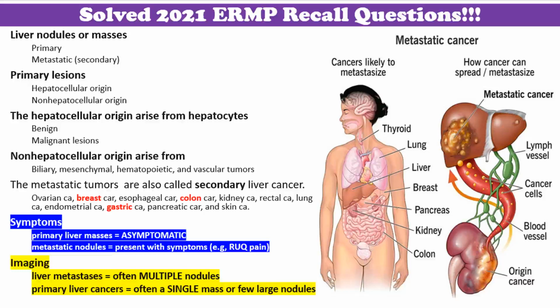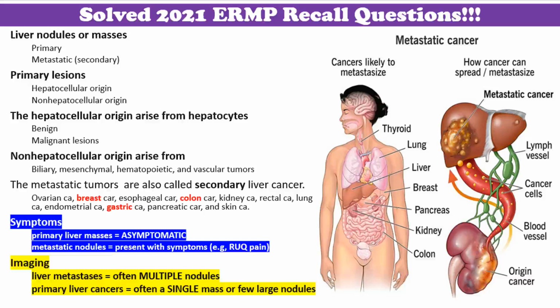Liver nodules or masses can be divided broadly into primary and metastatic, also known as secondary nodules. The primary lesions can be further divided into those of hepatocellular origin and non-hepatocellular origin. The hepatocellular origin category consists of benign and malignant lesions arising from hepatocytes, while the non-hepatocellular origin category includes biliary, mesenchymal, hematopoietic, and vascular tumors. The metastatic tumors spread to the liver from another part of the body. They are also called secondary liver cancer.